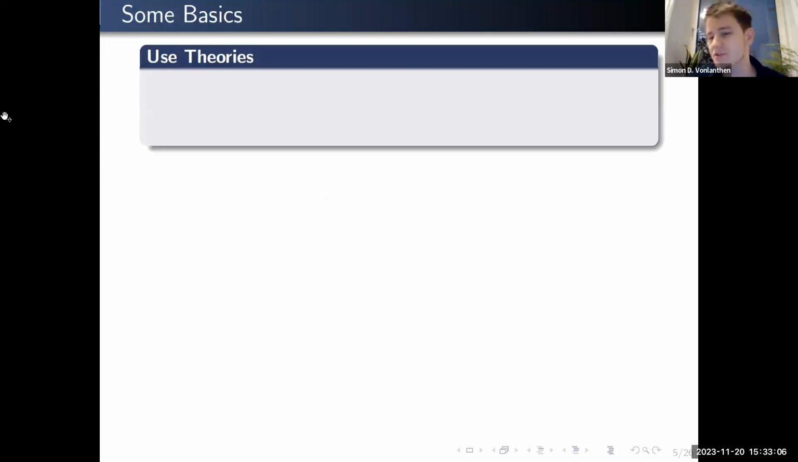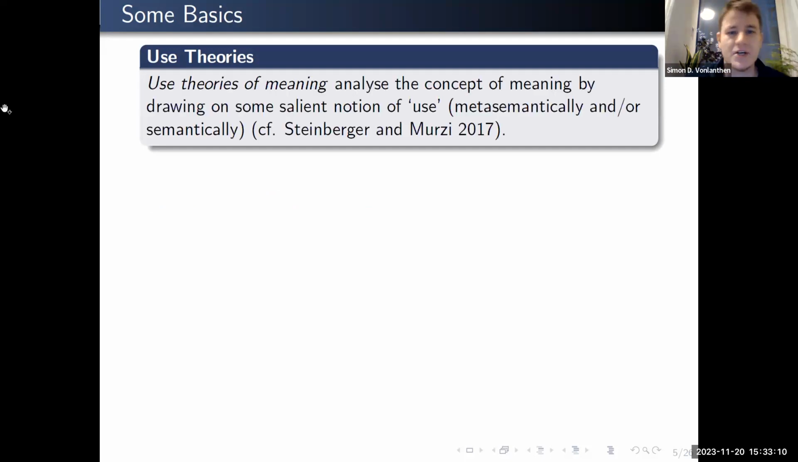Use theories, just some very quick basics, and of course I have to be very quick here. But use theories in general just want to analyze the concept of meaning. And they usually do this by drawing on some notion of use. This can be done metasemantically, as trying to answer the question, why does an expression have the meaning it has? And it can also be understood semantically as the thesis that, yes, indeed, the meaning of an expression just is its use. And usually this is understood as patterns of speaker behavior or conventions that govern the correct use of a word, et cetera.